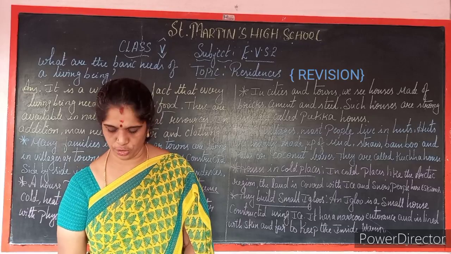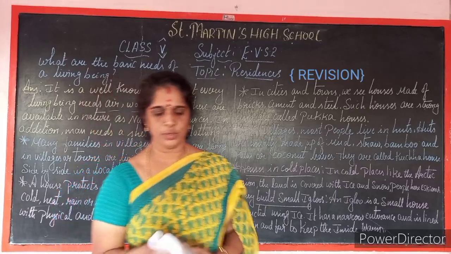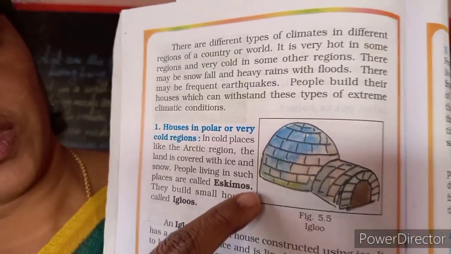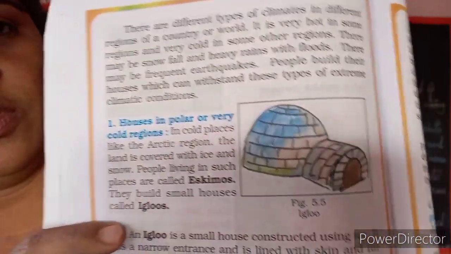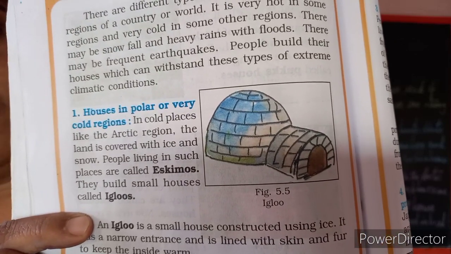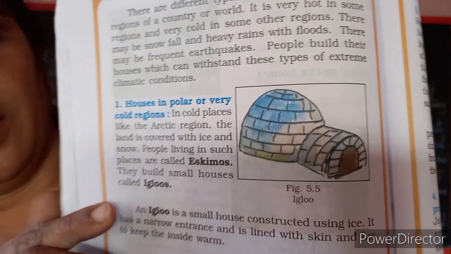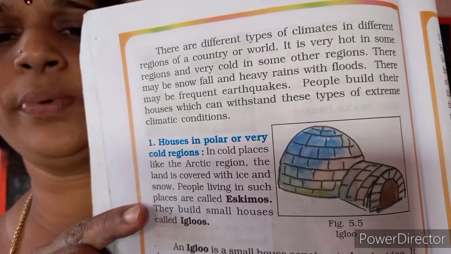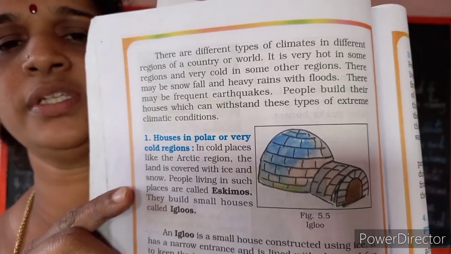I will show you the picture of an igloo, children. So this is the picture of an igloo. Is it clear, children? See how they have constructed it. They have kept a single narrow door. Through that the people go in and come out. Is it clear?